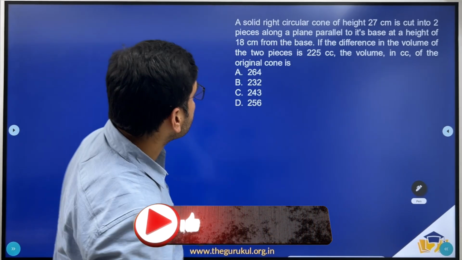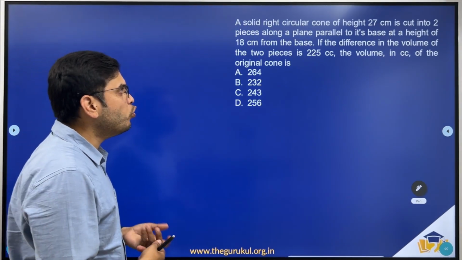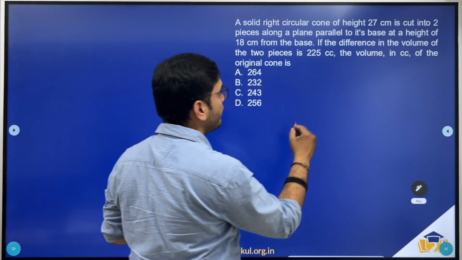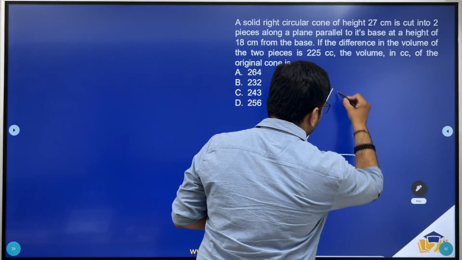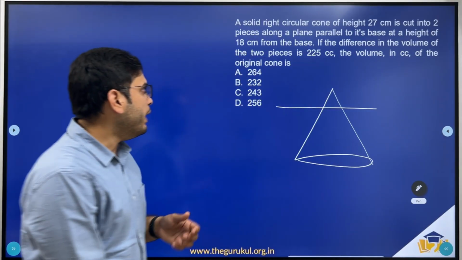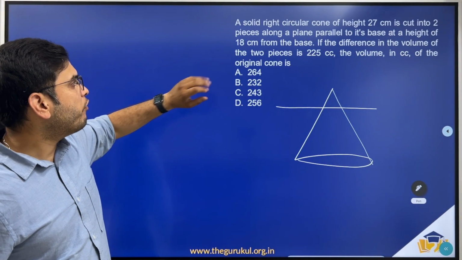Now coming to the next question. A right circular cone of height 27 centimeters is cut into two pieces along a plane parallel to its base at a height of 18 centimeters from the base. So we have a right circular cone of height 27 centimeters, and that was cut by a plane parallel to the base at a height of 18 centimeters from the base.